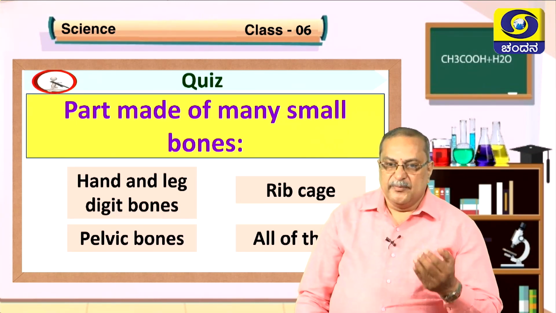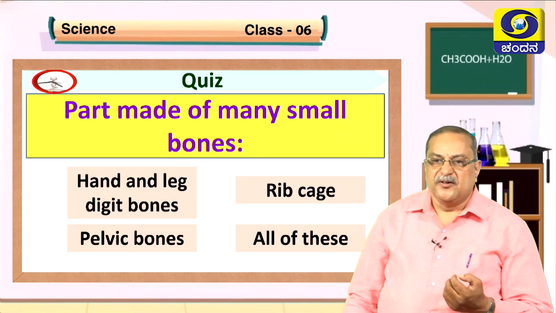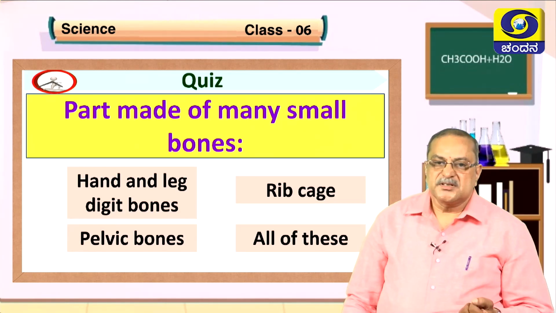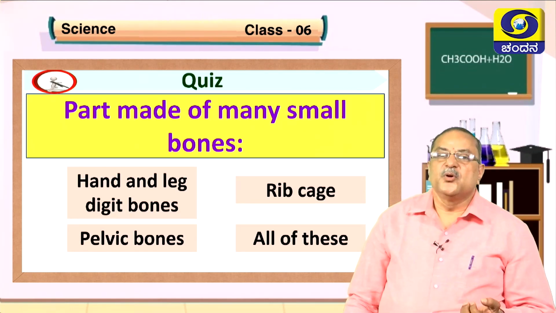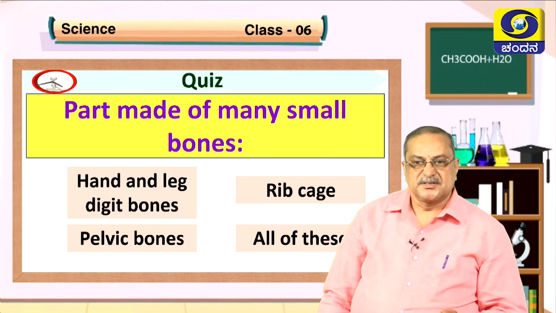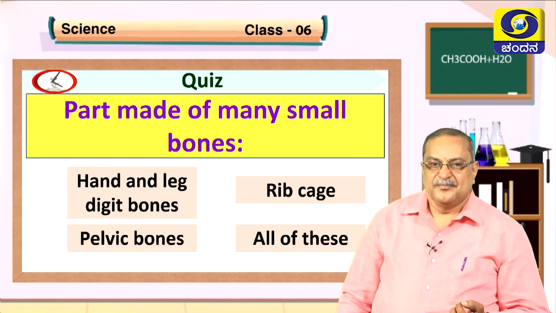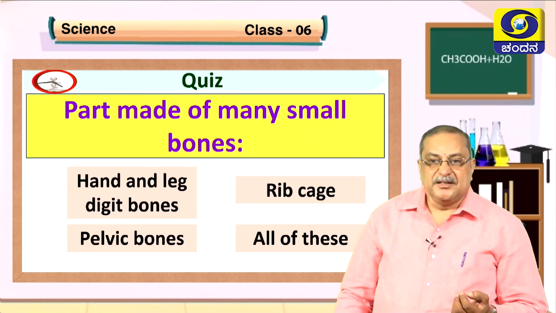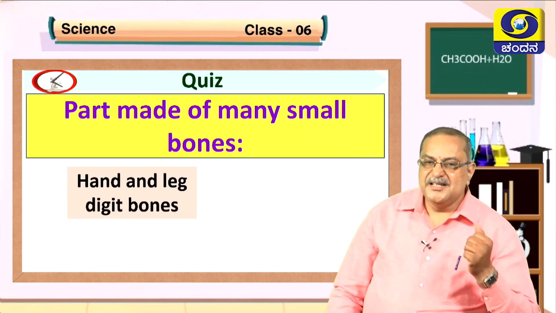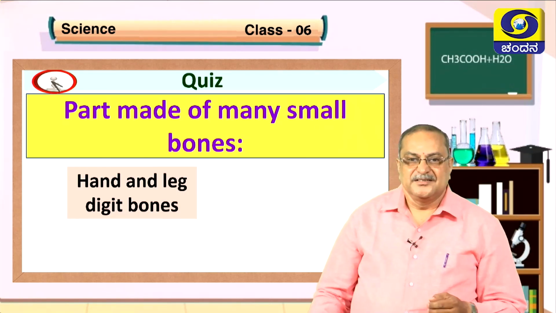Part made up of many small bones. Hand and leg digit bones, rib cage, pelvic bones, all of these. Remember, I will give 1 minute. Okay, I think you know the answer. Some of you are telling that is hand and leg digit bones. Well done, children, you have said correctly.